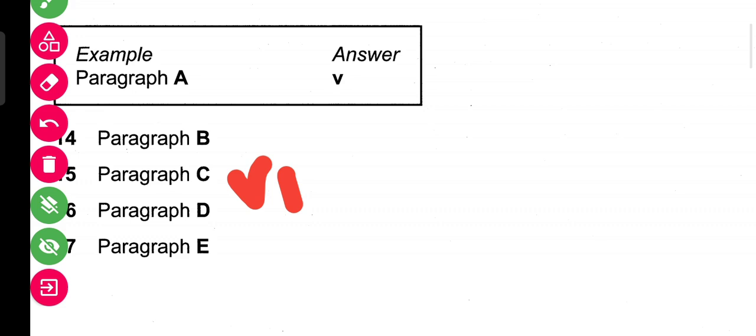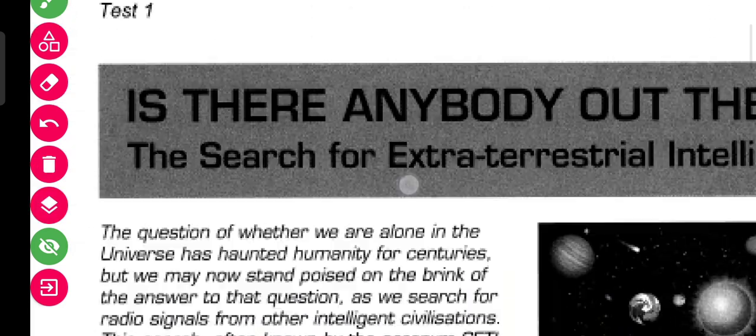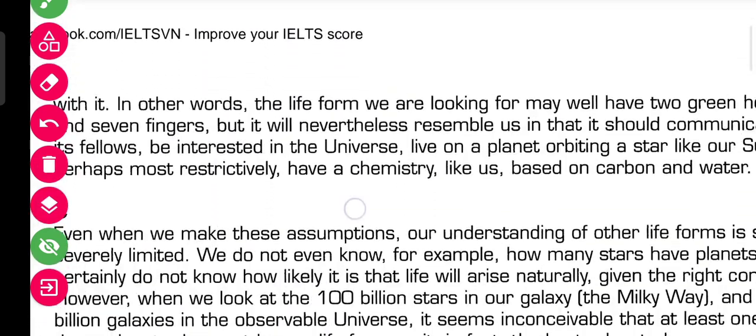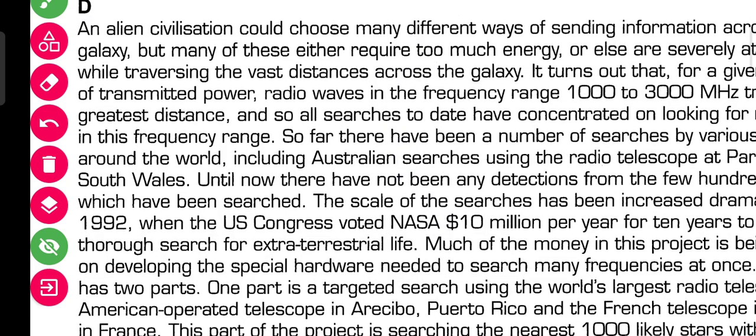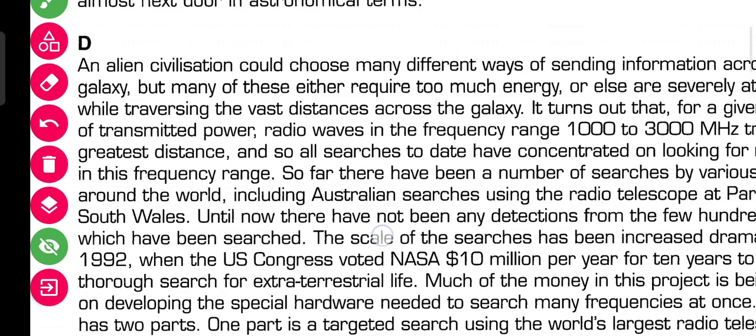Got it? Let's go to the next paragraph, paragraph D. We will look for the answer for paragraph D. Yes, here it is. In paragraph D, we will read from the first line.